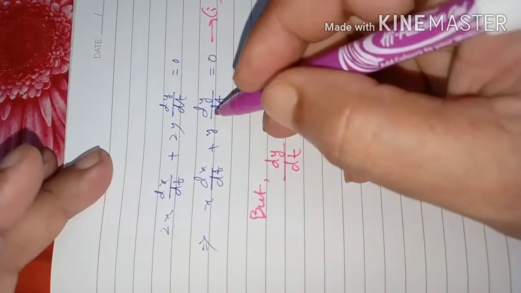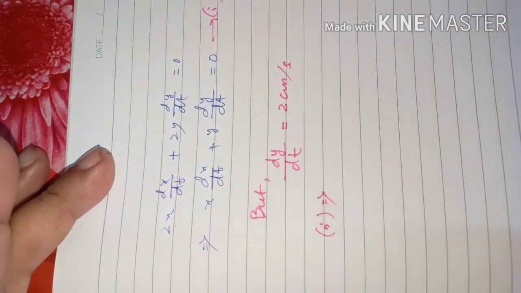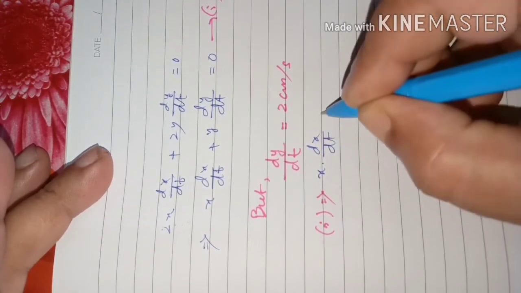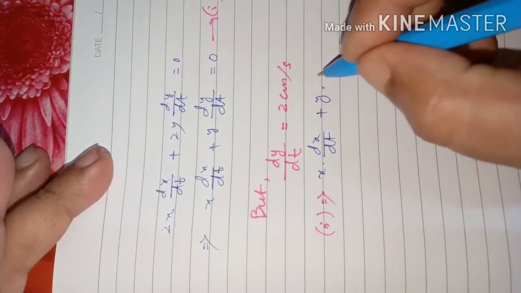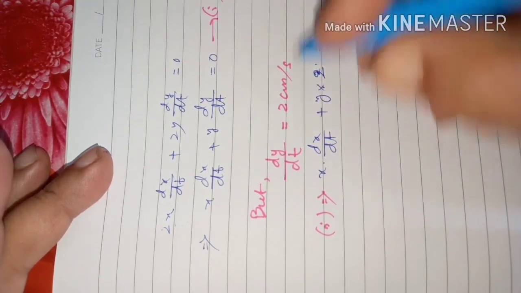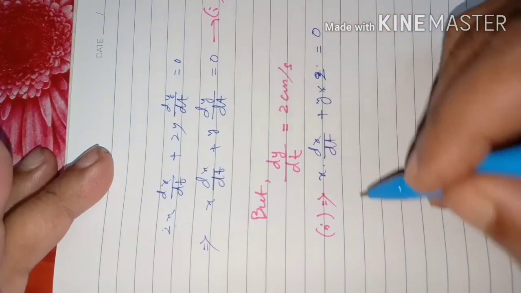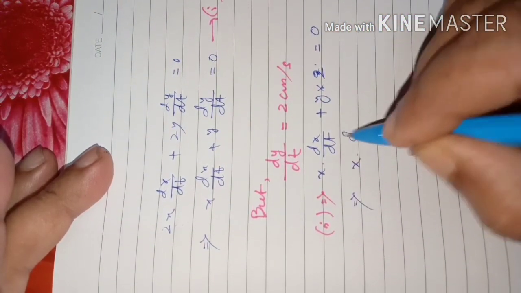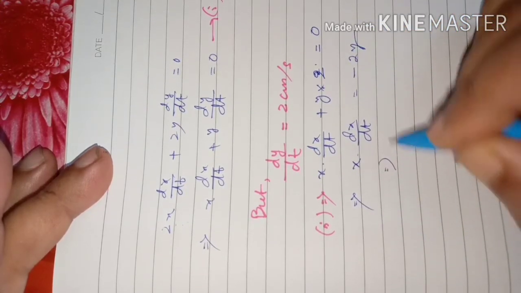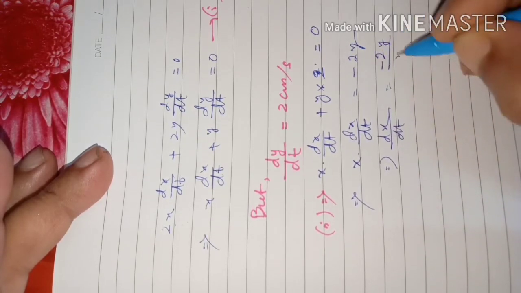So if we put 2 centimeter per second here, equation 1 will be x into dx by dt plus y into 2, that is equal to 0, using this value of dy by dt in this equation. So we get x into dx by dt is equal to minus 2y. So from here dx by dt is equal to minus 2y by x.